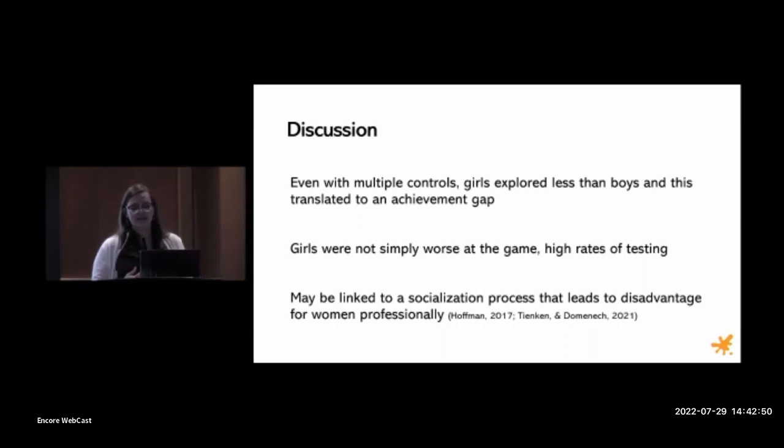So putting this all together, even with multiple controls, we saw that girls explored less than boys, and this led to an achievement gap in terms of success in learning. And the fact that we were able to see differences in both achievement measures suggests that there may be short-term and medium-term implications to these patterns. Importantly, when I showed you that testing data, we saw that there weren't differences in testing ability, and we also used multiple controls to account for superficial differences between boys and girls. So it seems that the disadvantages for girls really begin at the point at which they have to divest from the teacher and not based on simple skill or competence.